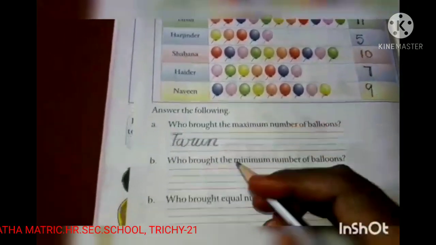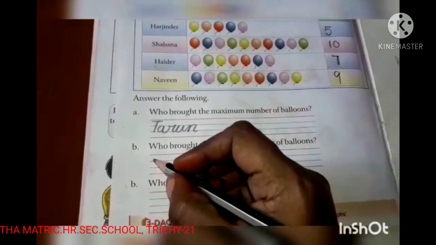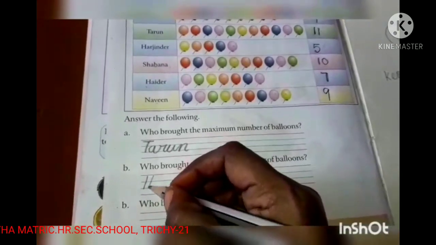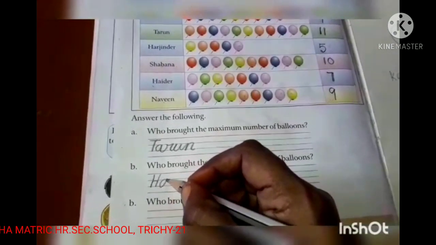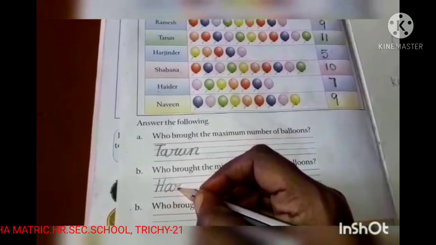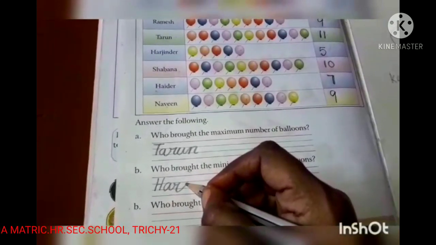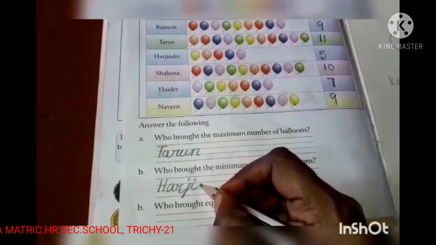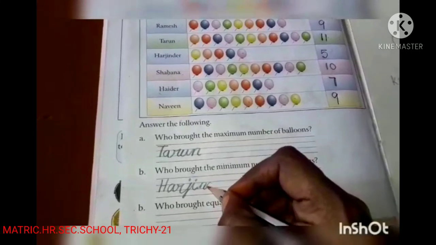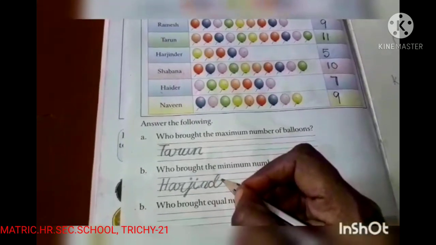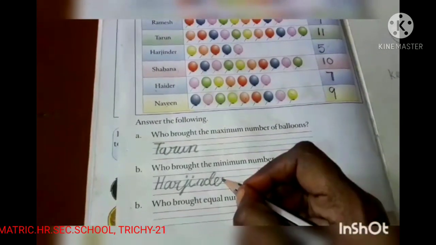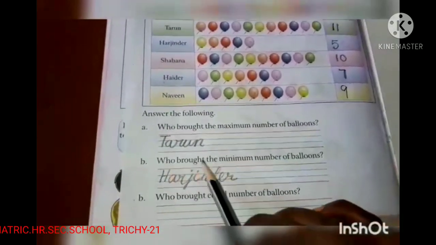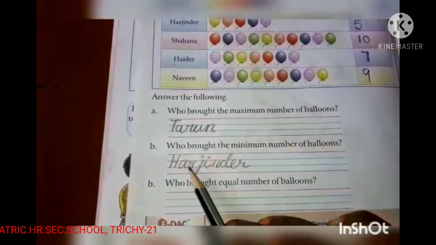So we need to write the name Harjinder, H-A-R-J-I-N-D-E-R.